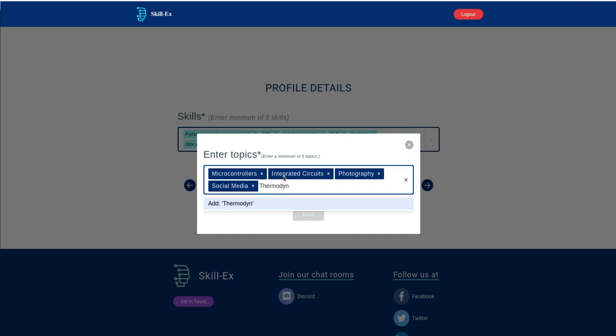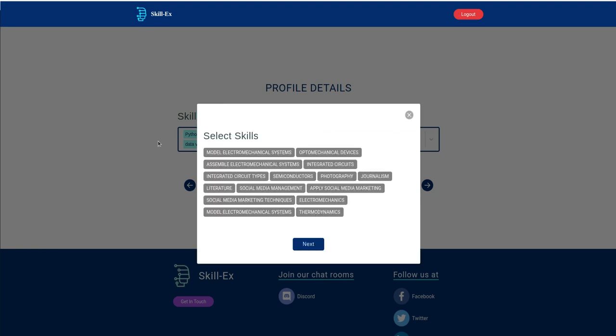So you can add any topics that you are confident about. It could be from your school, it could be from your college, or it could be some hobby that you do on the side. Now, based on these topics that you have typed, our AI tool has got your back, and it will say, hey, here are some skills that match the topics best.